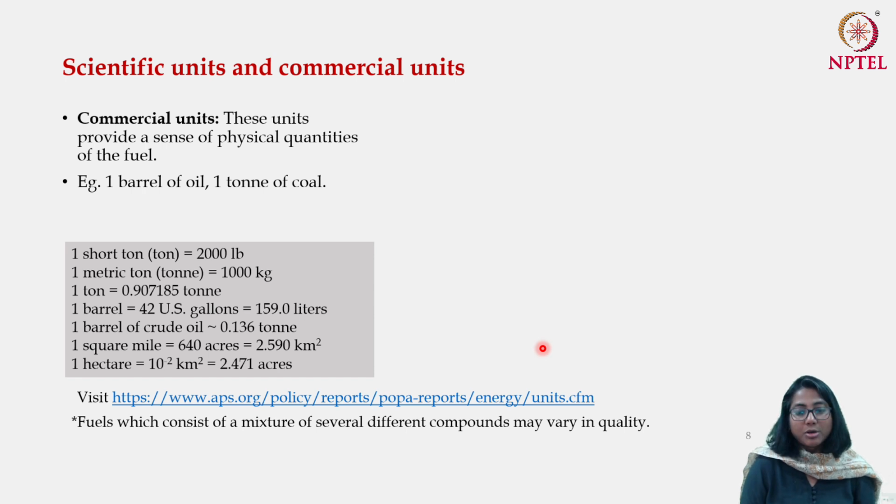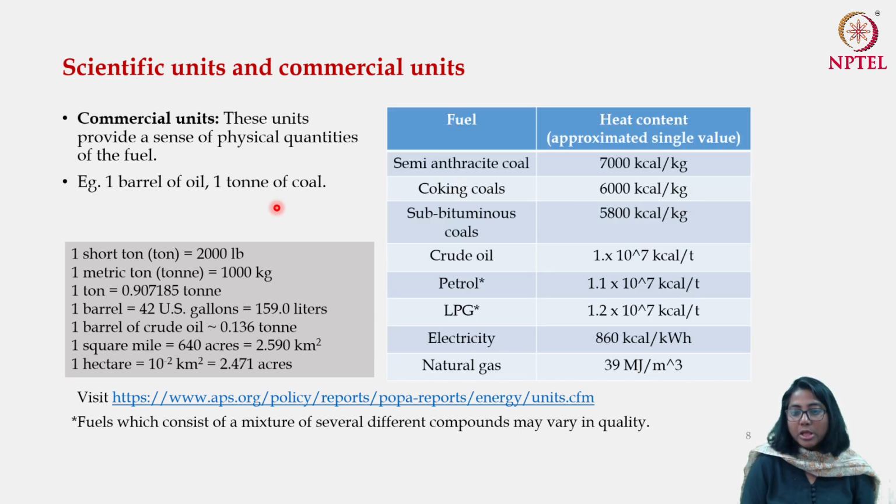Coming back to the commercial units and scientific units, let us now have a quick look at how the scientific units can be converted to commercial units. What are the rates of conversion for different fuel? Now you can understand that if you have everything measured in ton, 1 ton of coal will produce a different amount of energy or different heat value as compared to 1 ton of oil. So the heat produced by 1 ton of coal and the heat produced from 1 ton of oil are going to be different, although by physical quantity they are the same. So let us have a quick look at what the conversion factors are. This goes fuel wise, so this is different for different fuel.